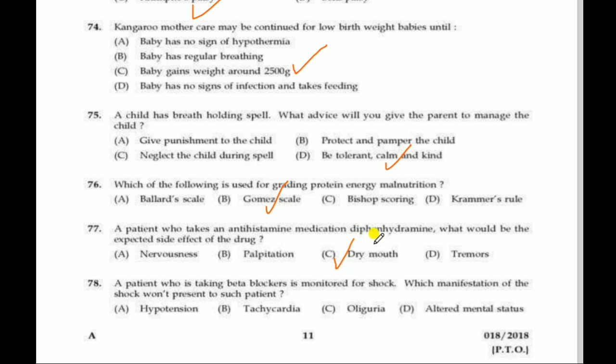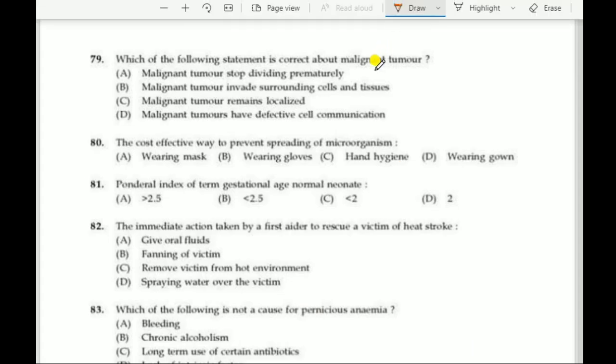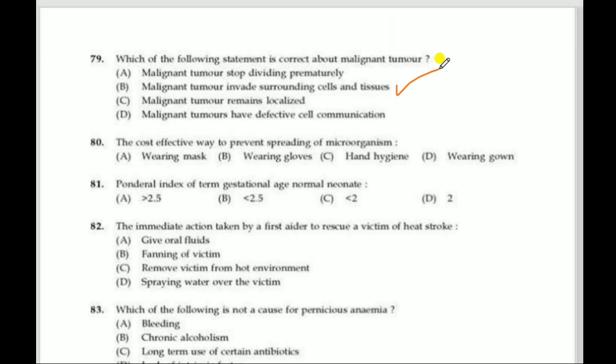Next question. A patient who is taking beta blockers is monitored for shock. Which manifestation of the shock won't present to such a patient? Tachycardia. Next question. Which of the following statement is correct about malignant tumor? Malignant tumor invades surrounding cells and tissues. So that is correct about malignant tumor: it invades surrounding cells and tissues.